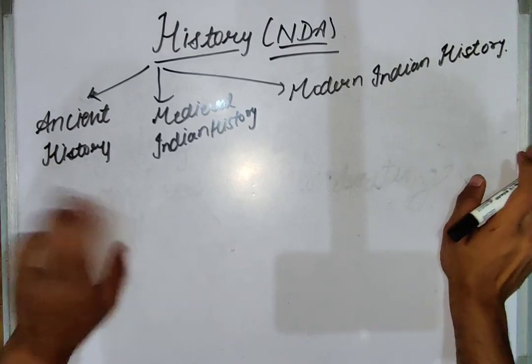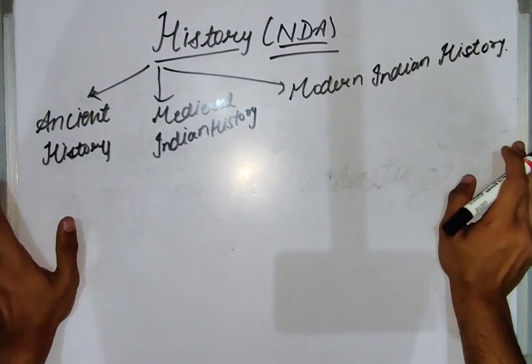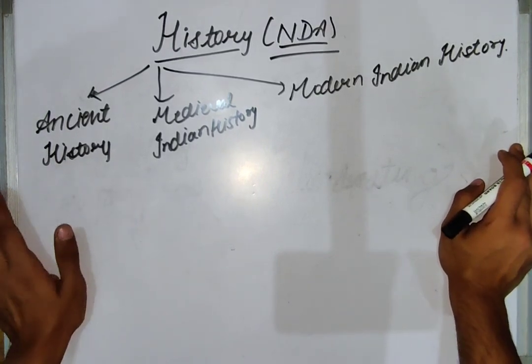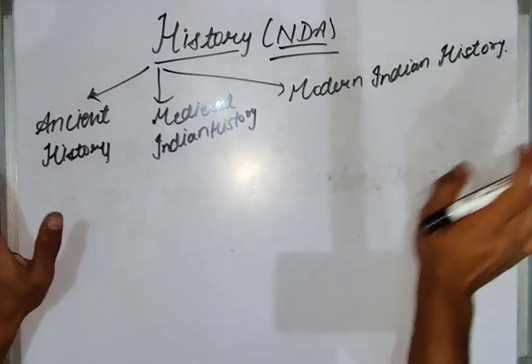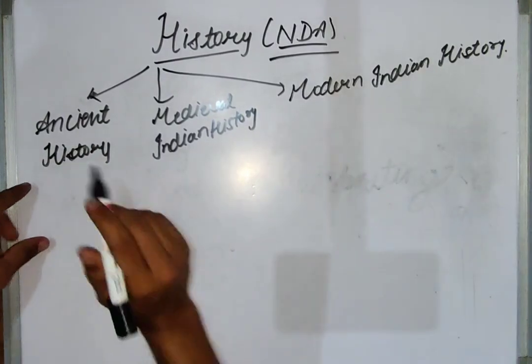So these are basically three parts of Indian history, and the fourth part is the world history. We will read about world history later on.